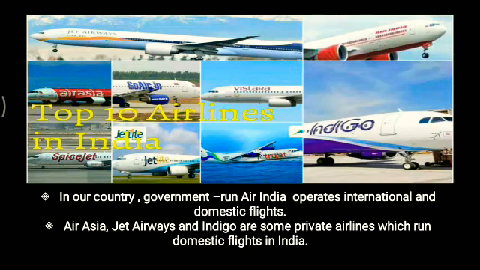Except for the government-run Air India, we have Air Asia, Jet Airways, Indigo, SpiceJet, Go Air. All these are private airlines which run domestic flights in India. So we are also not far behind. We too have lots of airplanes. Few are government based and few are private.